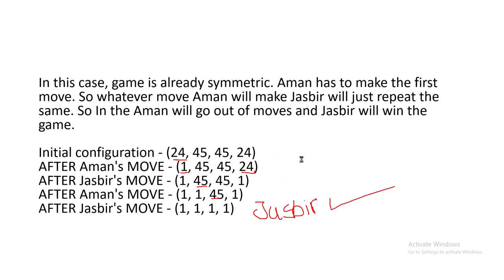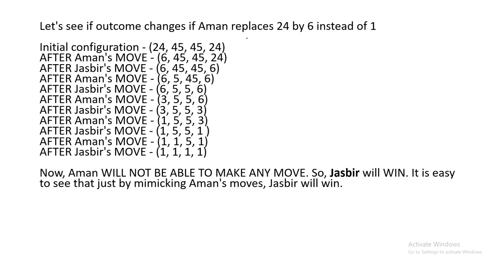Now we'll see what happens when we take other divisors. Here too the initial configuration is 24, 45, 45, 24. Aman replaces 24 by divisor 6, and Jasbir does the same. In Aman's move, 45's divisor is 5, and Jasbir makes the same move, giving 3, 5, 5, 3.